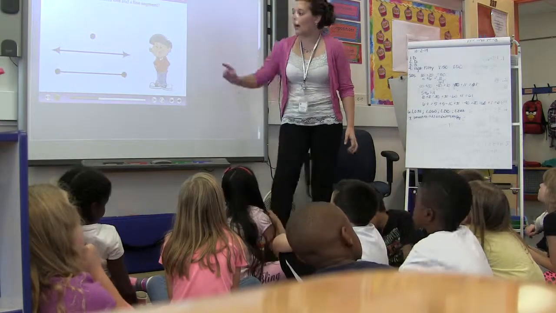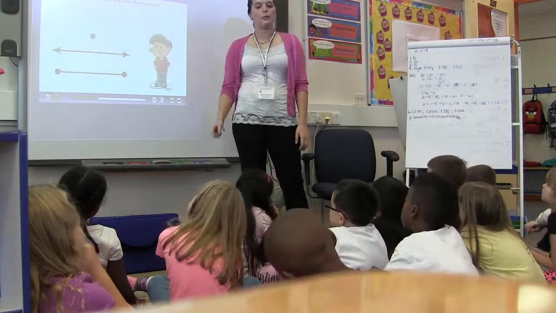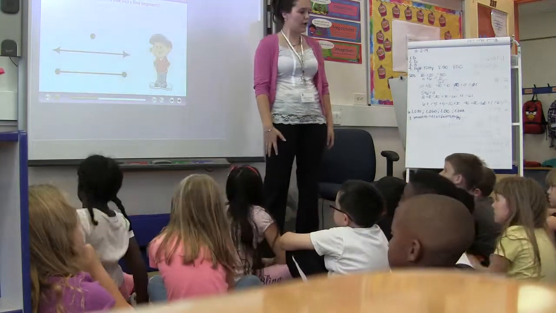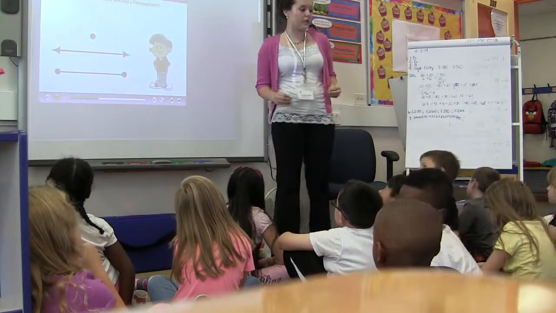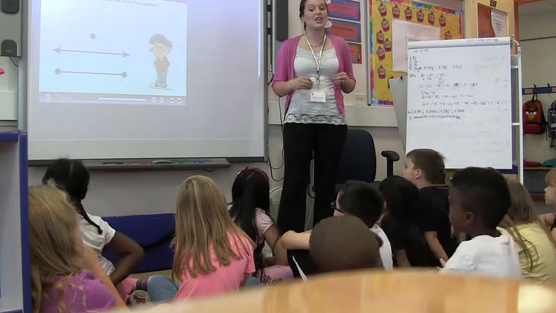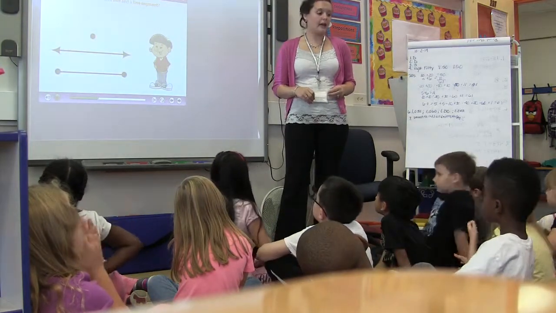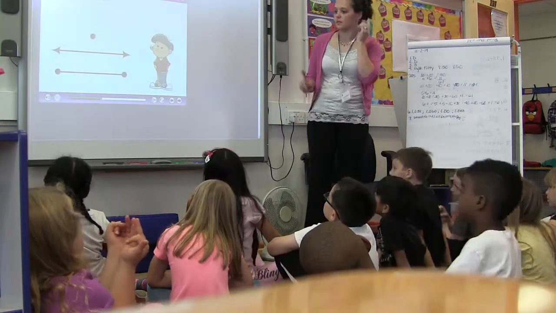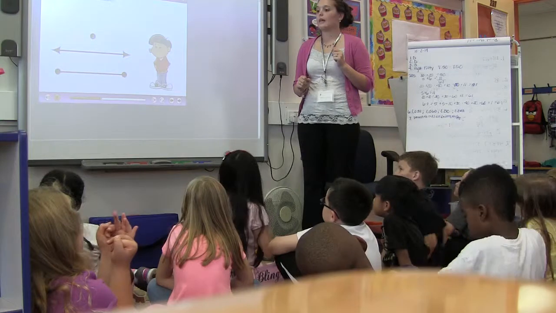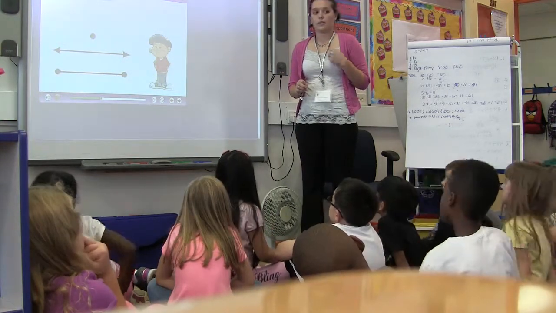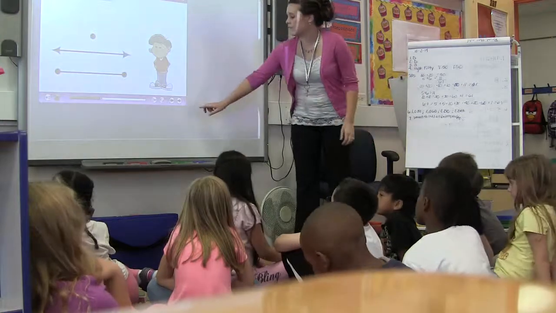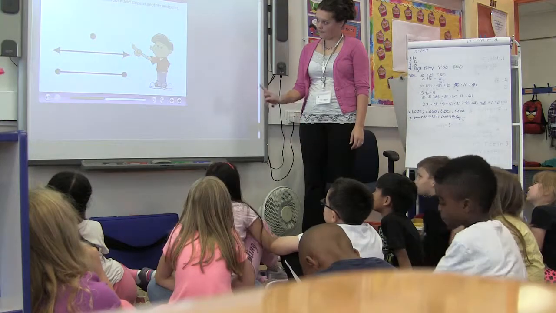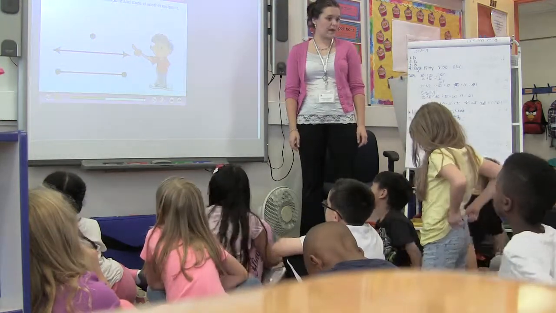Okay, so if you have to draw one of these, if it tells us to draw a line, are we going to put points or are we going to put arrows? Arrows. If it tells us to draw a line segment, what are we going to put? Points. They're very important to have, because if you don't, it changes the meaning. Okay? Understand? A line is endless in two directions. Wendy. A line segment starts at one endpoint and stops at another endpoint. That's what we thought, right?